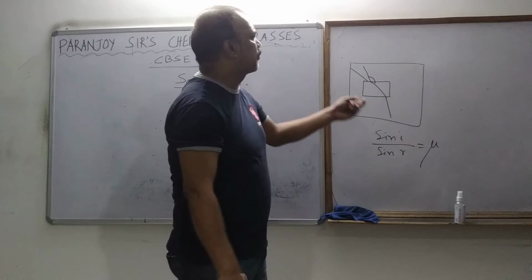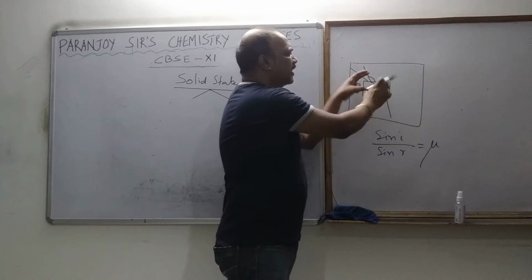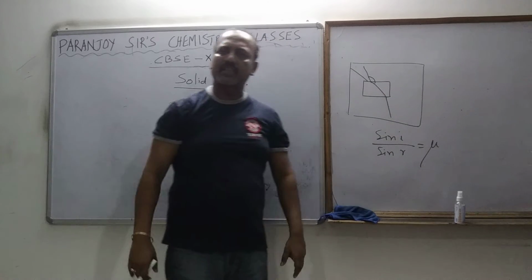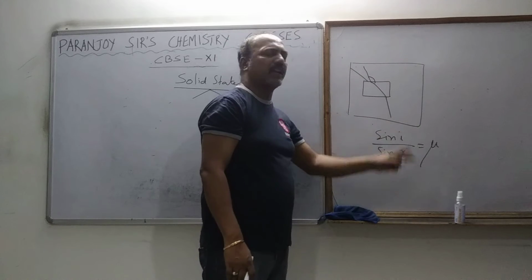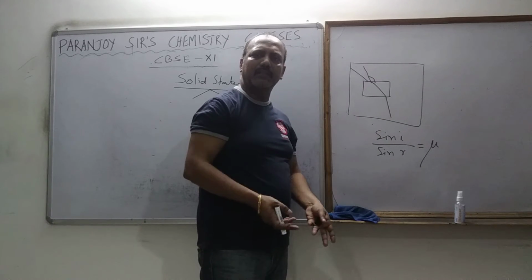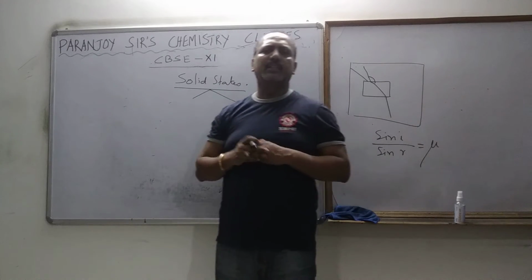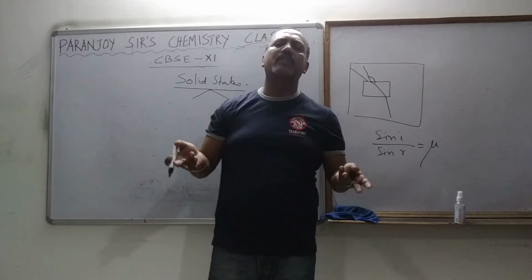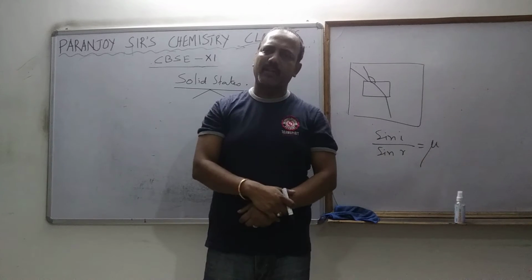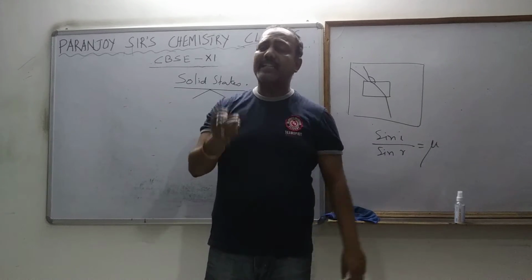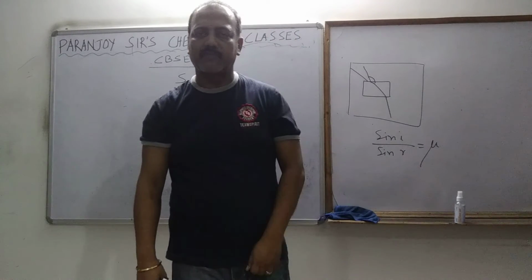Okay, so first of all, I didn't tell you that the glass has to be placed like this or this or this; any way you can place the glass. Then we are going to measure the refractive index of it from any angle. If you perform the experiment perfectly, then you will see that the refractive index value you are getting is the same, it doesn't matter how you are keeping the glass, it doesn't matter what angle you are taking. That's an important property of the amorphous solid, and you know glass is an amorphous solid.